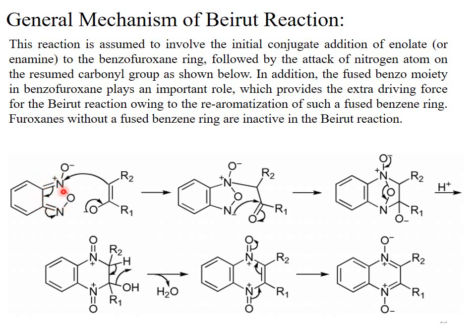So the other coupling partner is first converted to the enolate. This is the enolate of the other reactant of the Beirut reaction. The negative charge comes back, and this pi bond attacks at the quaternary nitrogen. Remember, the quaternary nitrogen of the benzofuraxan system is the reactive center. So the carbon-nitrogen bond is formed, and this double bond moves over here, and this bond moves toward the nitrogen. As a result, we obtain this type of intermediate.